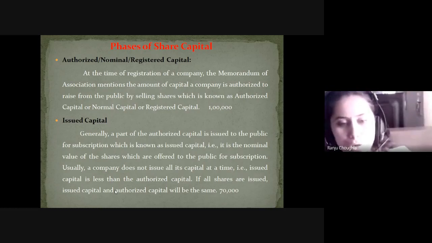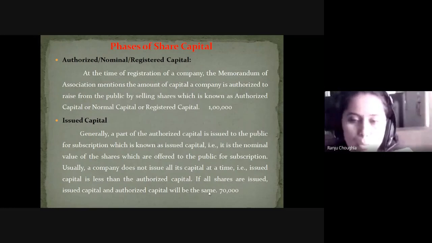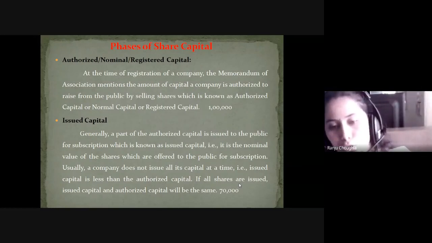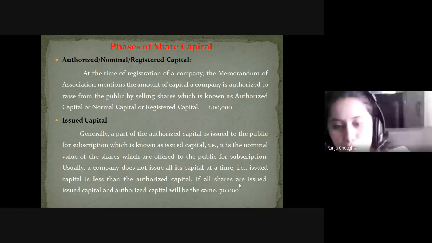The issued capital is always less than the authorized capital. So 1 lakh is the authorized capital, 70,000 is the issued capital. If all the shares are issued, then the issued capital and the authorized capital will be the same.